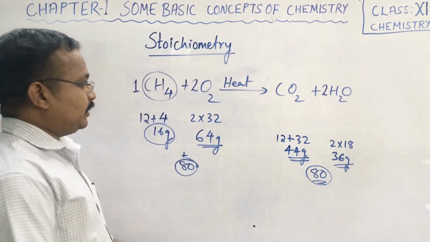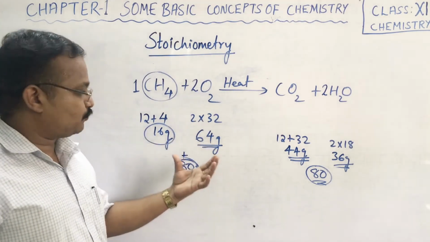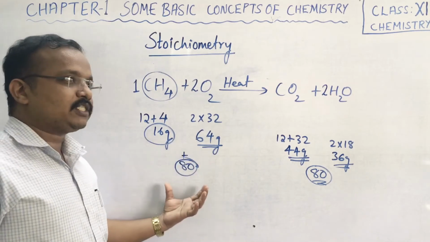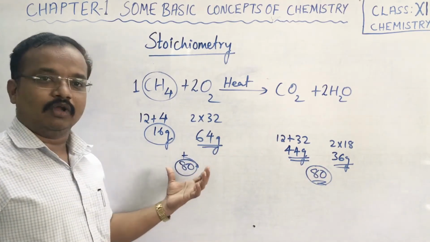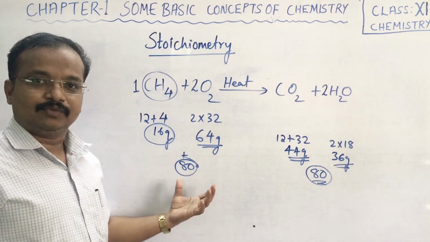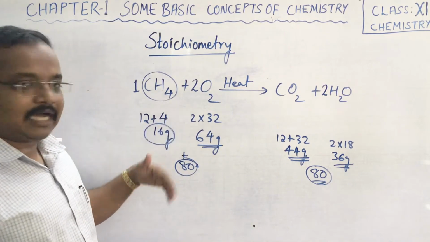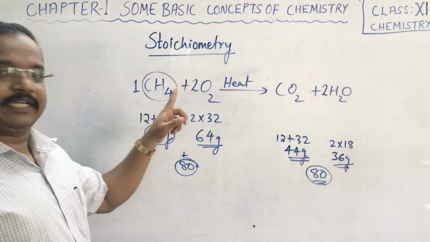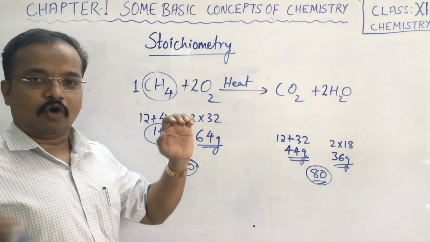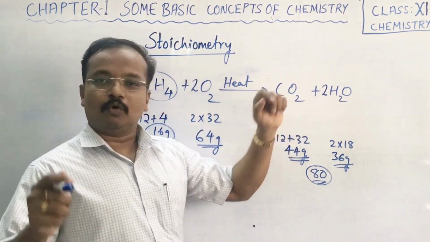Clear, children? So in terms of mass, when we talk about stoichiometry, we must have equal amounts of substances on both sides, when we consider gram molecular mass. This can also be explained in terms of moles. As I said in the beginning, 1 mole of methane reacting with 2 moles of oxygen will always produce 1 mole of carbon dioxide and 2 moles of water.